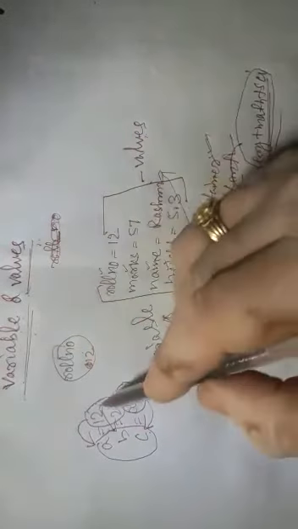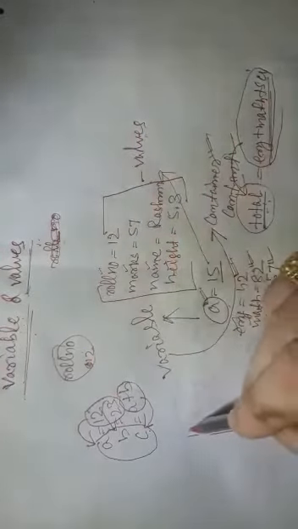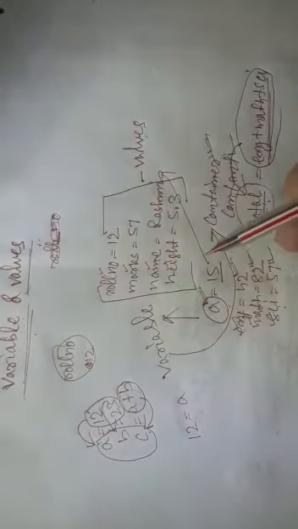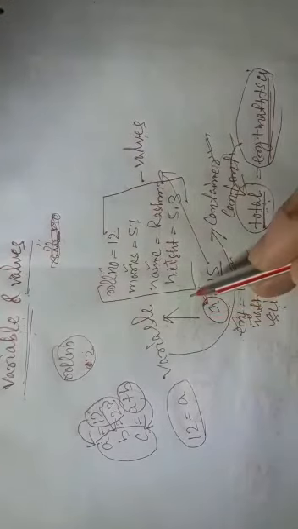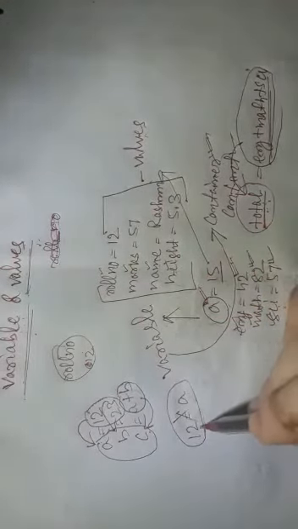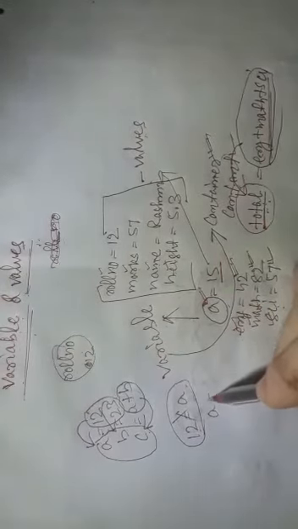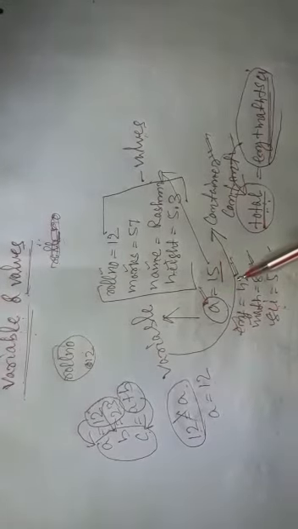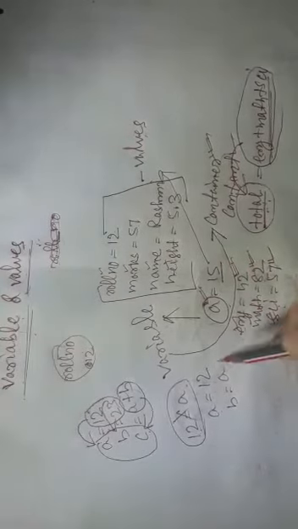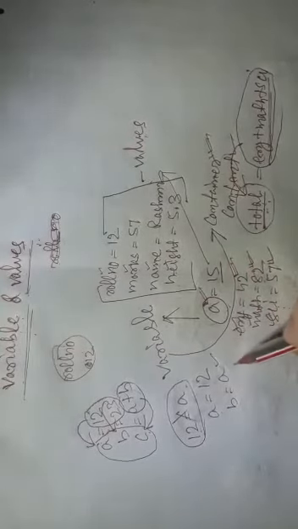So a value we always keep on the right side. Have you seen us write 12 equal to A? Never in a computer programming language or in math can you write like this. This is a mistake, students. If we wish to do this, we will do A equal to 12. Or I can do B equal to A. Can I do this? Yes, I can do.